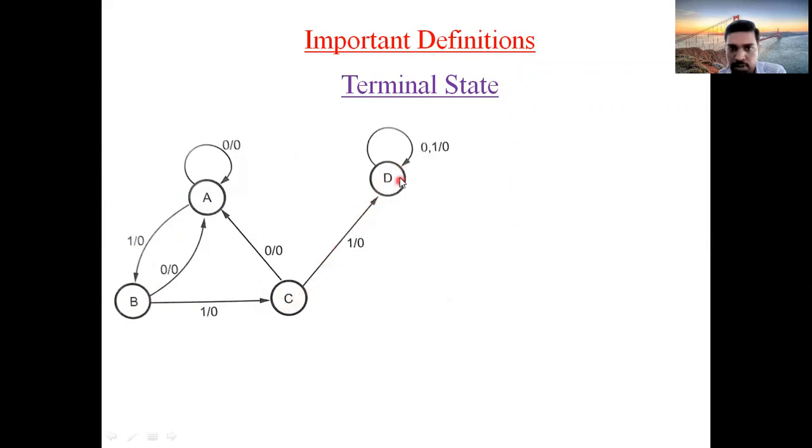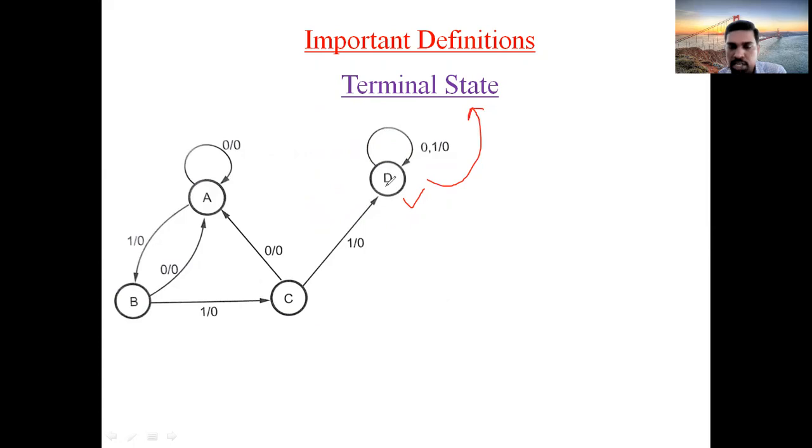If you carefully observe this D, this D does not have any outgoing arcs. It consists of only a self-incoming arc. But D is not moving to any other state. You don't have any outgoing arcs like this. That's why in this diagram, we call this D a terminal state.